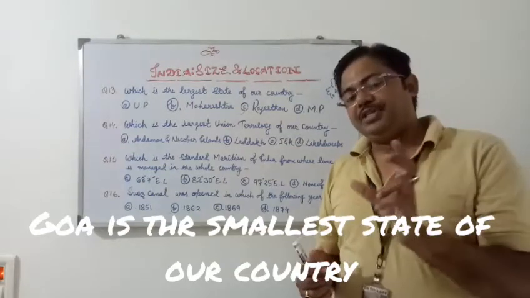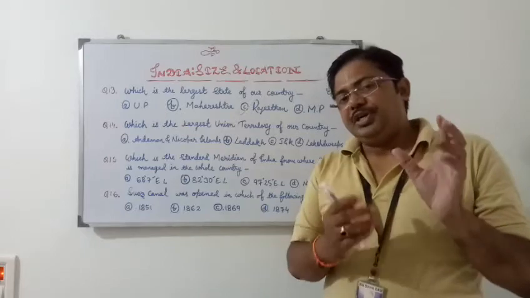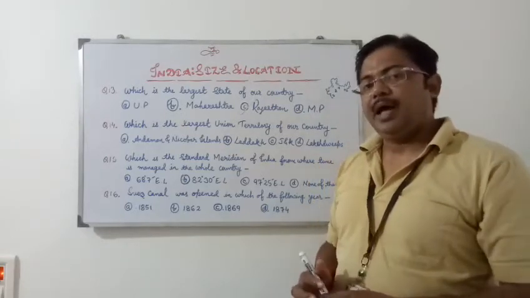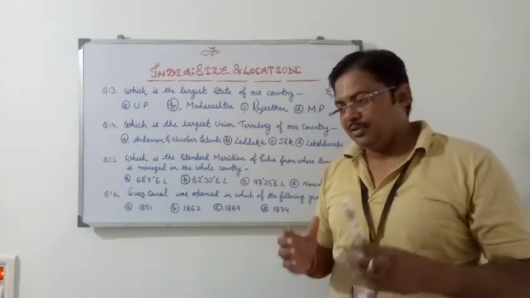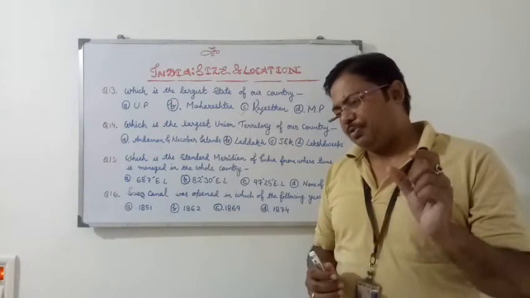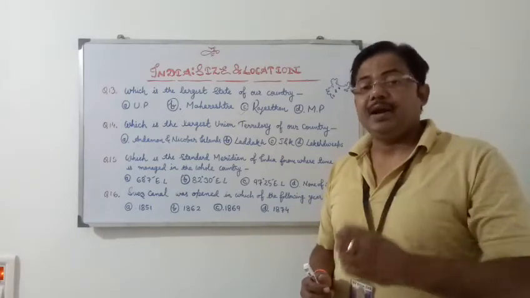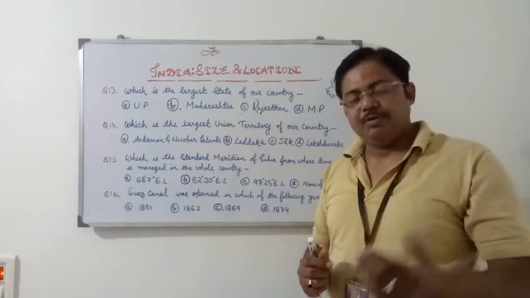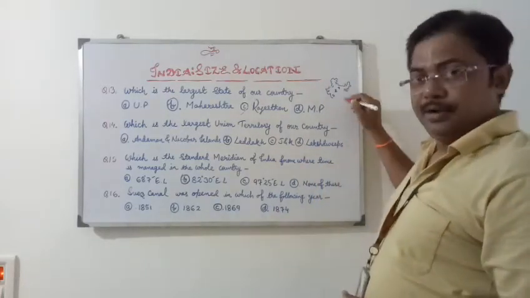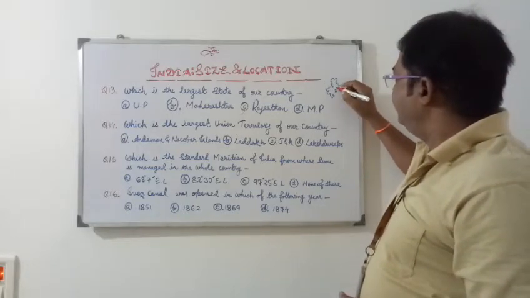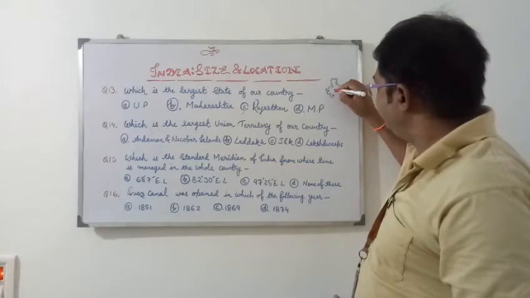If we have to arrange larger to smaller, it means if we have to arrange the states in descending order, then I have a trick, and if you follow the trick, then definitely you will solve various questions. Suppose arrange the states larger to smaller, or which is the second largest state of our country, or third largest state of our country, and so on. So here take the diagram. Here you just put an arrow. This is Rajasthan. Thereafter this is